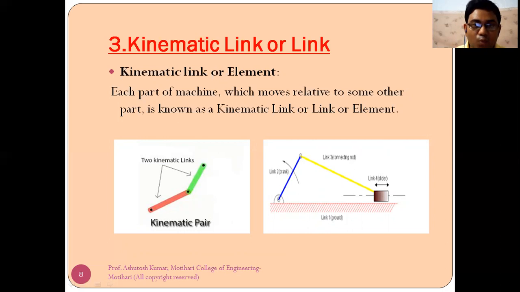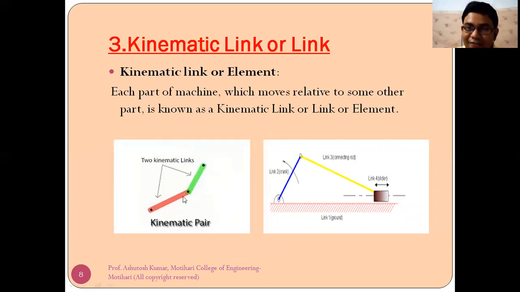Now let us discuss what is kinematic link or simply link or simply element. Each part of machine which moves relative to some other part, or related to each other, is known as a kinematic link or element. For example, if you look at these two links, they are jointed by some joints. This is pink and this is green. So this pink color is one link, and this green is one link. These two connecting links form a kinematic pair.